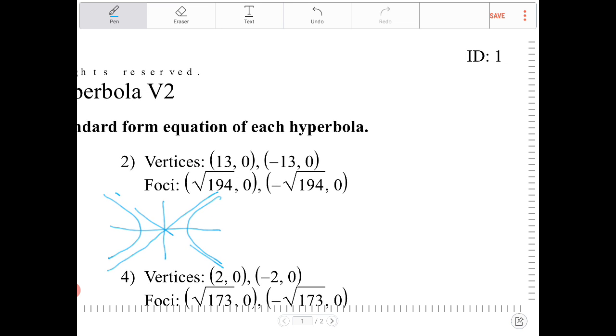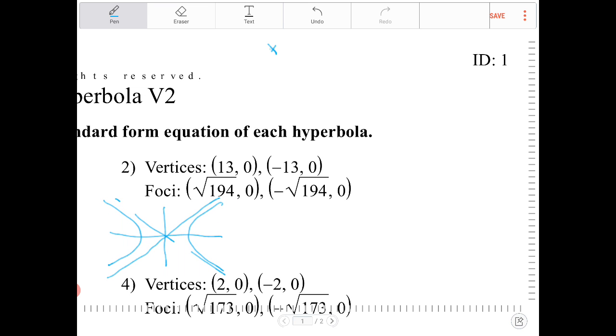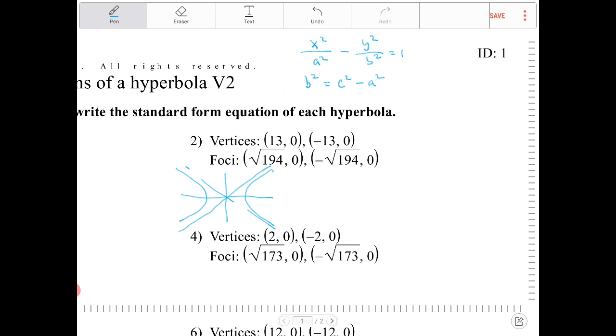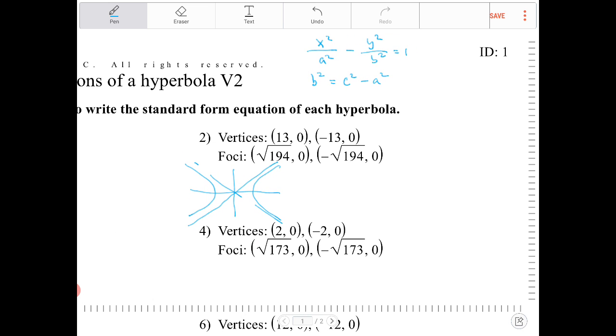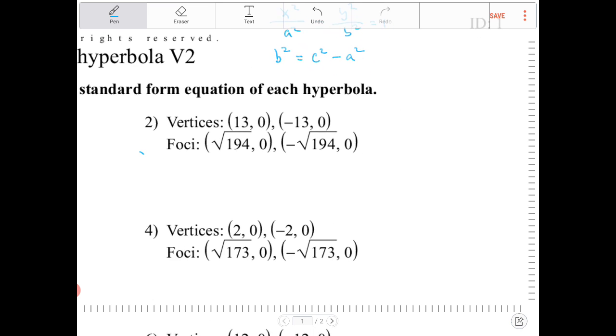So really quickly, let's just recap what the equation of a hyperbola was. Centered at the origin, it will be x squared over a squared minus y squared over b squared is equal to 1. And something needs to be said about what b is meant. b squared is actually the difference of the foci squared minus the vertex squared. You need to be mindful of this as you go through the different problems in this exercise. So let's take a look at what we can do.